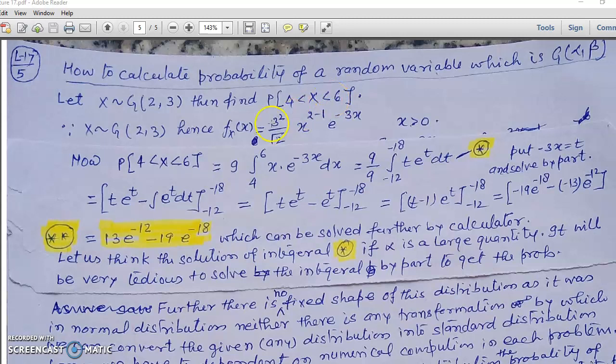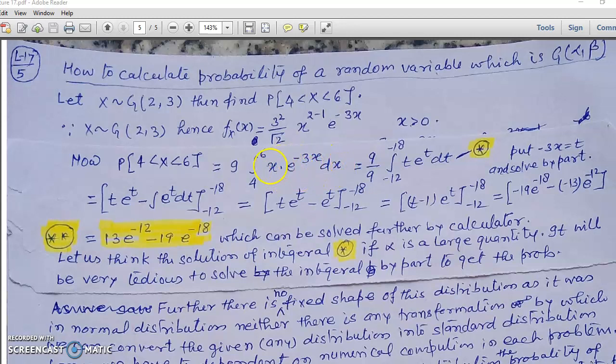So, we have our density function, that is f(x) is equal to 9 upon 1, means 9, x to the power 1, means x e to the power minus 3x, that is 9 x e to the power minus 3x, for x greater than 0. So our probability will be naturally the integral of this function over the range 4 to 6, and it is 9 times the integral from 4 to 6 of x e to the power minus 3x dx.